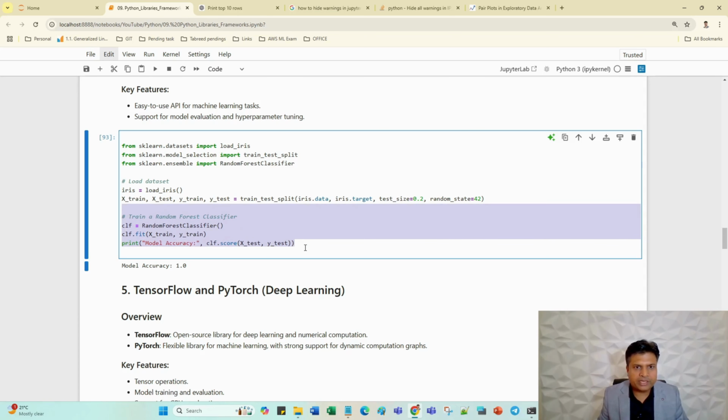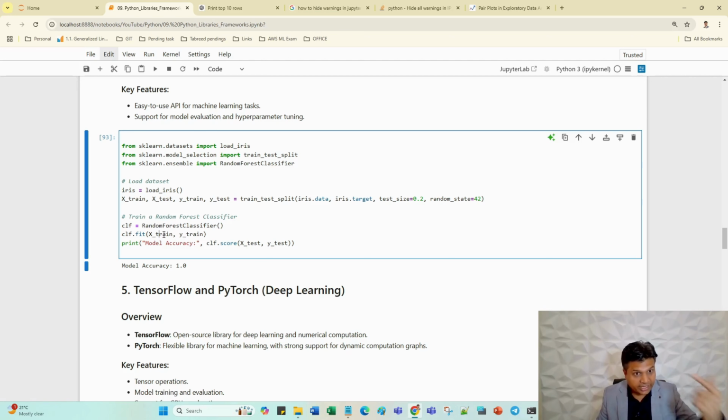Let me show you one thing. This one, RandomForestClassifier, is a machine learning algorithm which basically requires training data and testing data. First, training data to train the algorithm. This is my training data and this is my testing data. Training data I'm passing to fit the model, and after that I'm passing testing data, and the testing data will tell how much accuracy we have in our model.